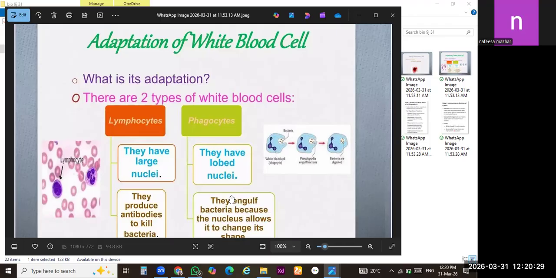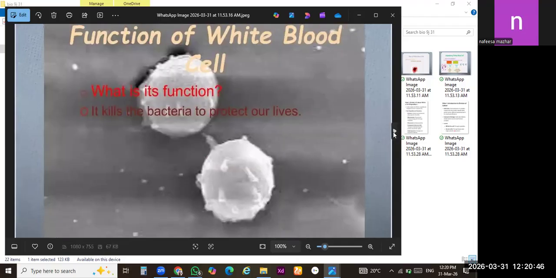These white blood cells can engulf the bacteria or viruses, and they can make the antibodies. Antibodies safeguard against the foreign invaders or foreign bacteria or viruses. The basic function of the white blood cells is to protect our lives from bacteria, to kill the bacteria in our body.